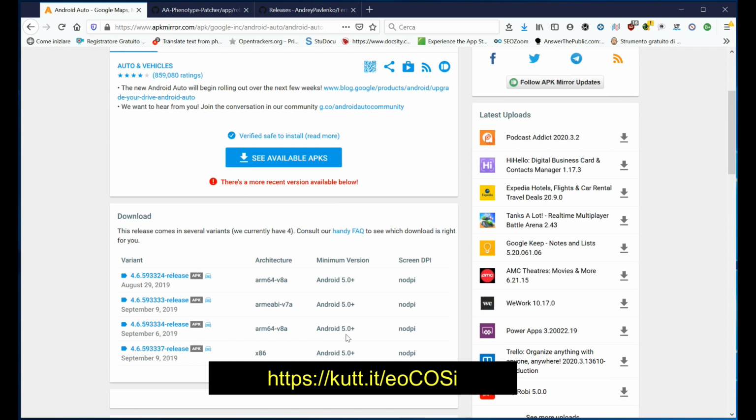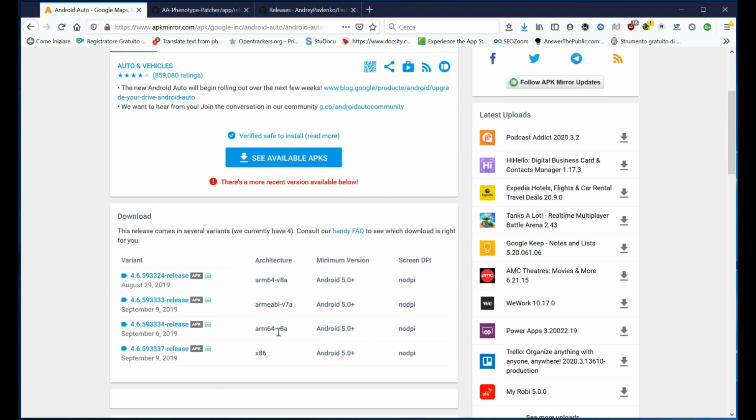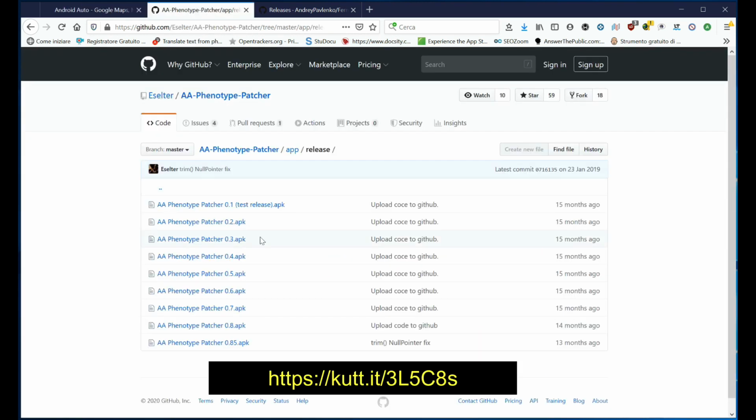Let's go. Download Android Auto 4.6. Download the latest version of AA Phenotype Patcher.